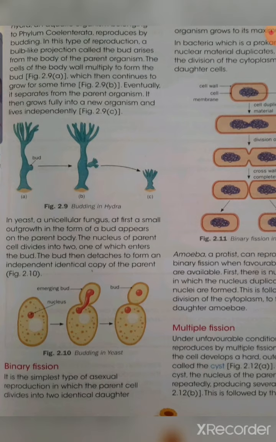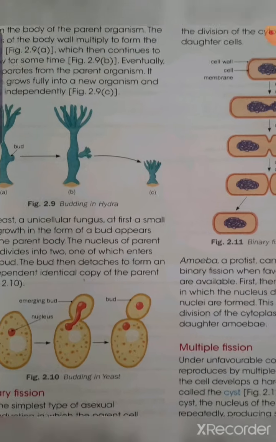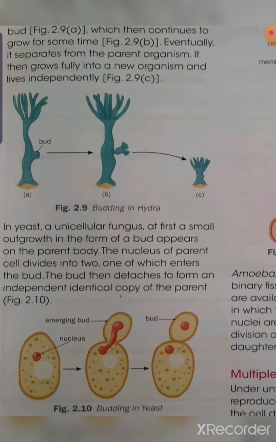So first is budding. Budding we can see in the case of hydra. Hydra is an aquatic organism. It reproduces by budding. Obviously it is an asexual mode of reproduction. As you can see in this diagram, one bud-like structure is growing at a particular part of the hydra body.